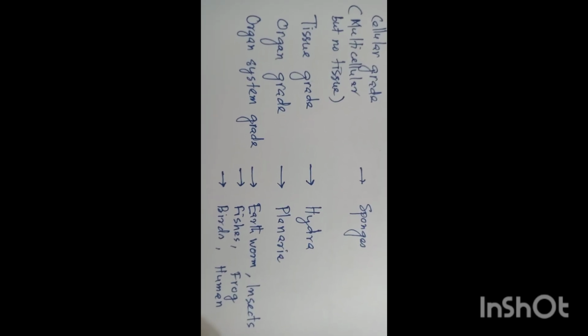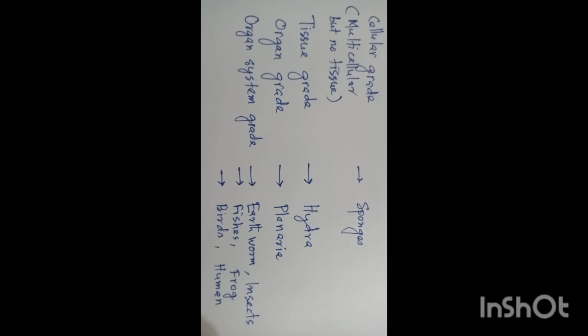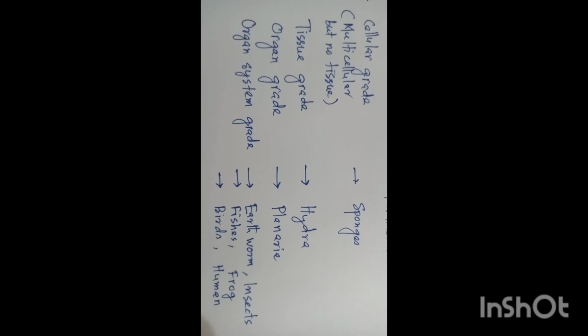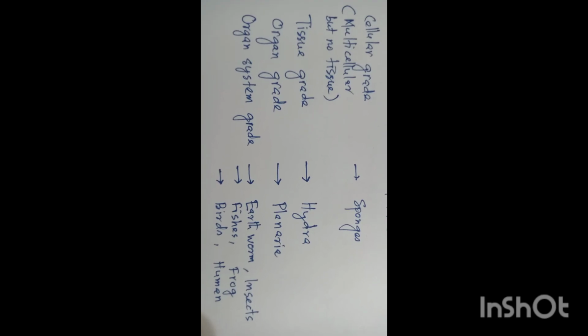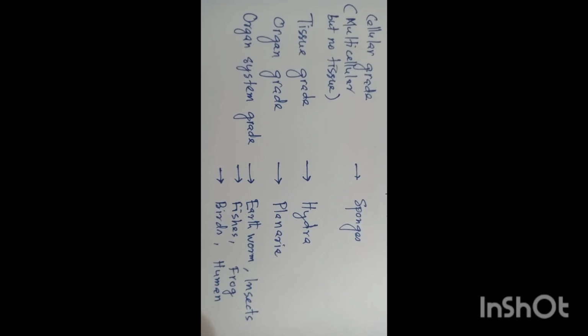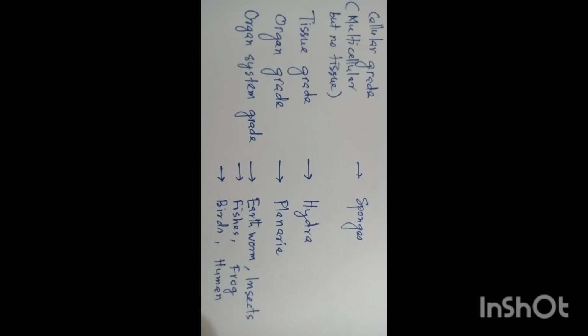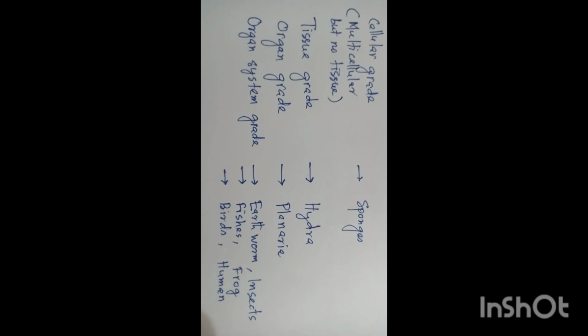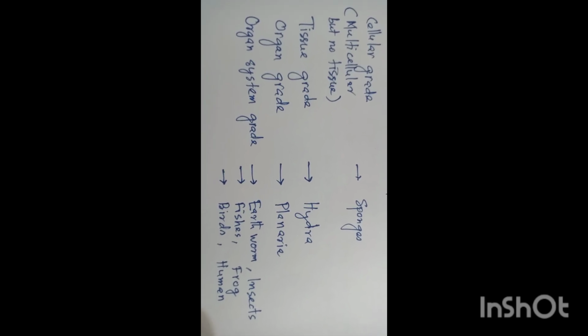Now come to the organ system grade of organization. Here various organs together form one organ system, and that organ system carries out a particular type of function. So these organisms' examples are earthworm, insects, fishes, frogs, birds, animals, human. So all these are examples of different grades of body organization.